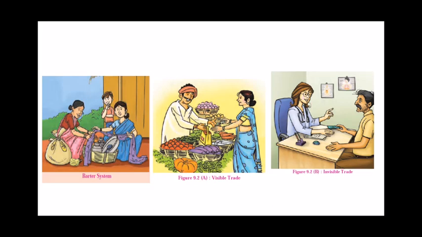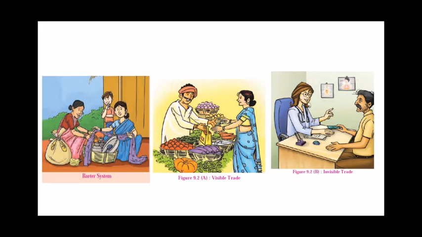In the second picture, you all can see visible trade, and in the third picture you all can see invisible trade. So what is it? When there is a buying and selling of goods, when you buy and sell certain goods, you're getting something for the money that you give. It is called visible trade.